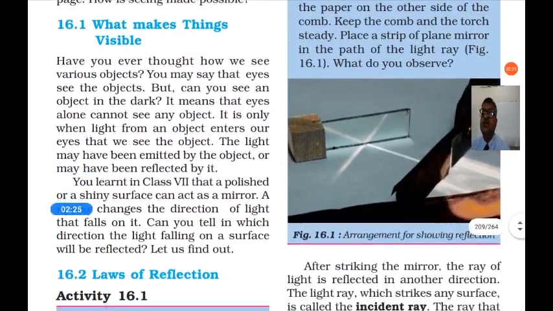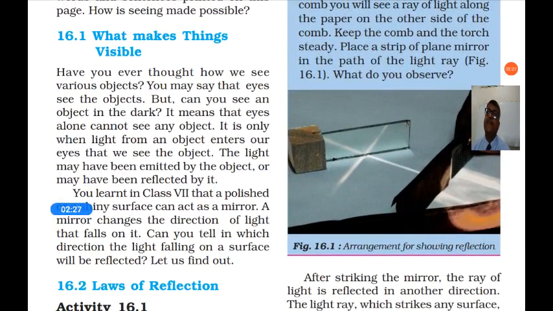And how do these things appear? What makes things visible? How are the things visible to our eyes? So have you ever thought how we see various objects? You may say that eyes see the objects, but can you see an object in the dark? Not possible. Our eyes can see the objects, but only in the light, not in the dark.